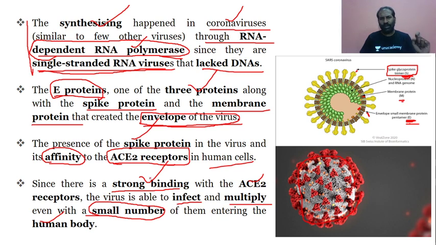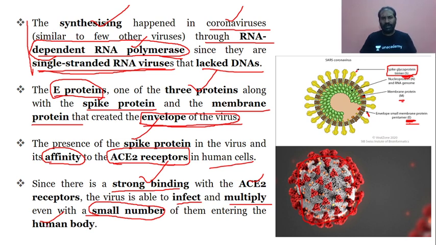So we have looked at the intricacies of the virus and its proteins, and how the synthesis takes place by the single strand, that is the coronavirus SARS-CoV-2, wherein the synthesis takes place not on the basis of DNA dependent RNA polymerase, but RNA dependent RNA polymerase.